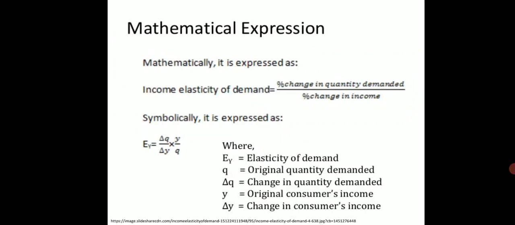Symbolically, it is expressed as EY equals delta Q divided by delta Y into Y divided by Q, where EY represents income elasticity, Q represents original quantity demanded, delta Q represents change in quantity demanded, Y represents original consumer's income, delta Y represents change in consumer's income.